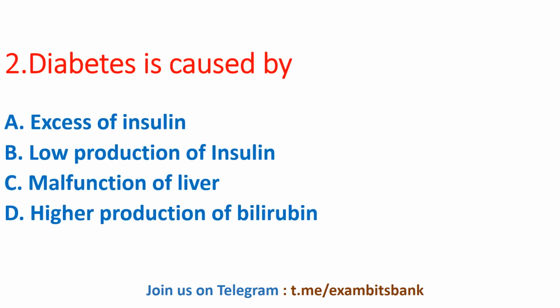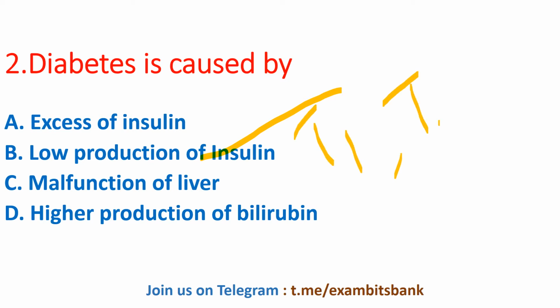Diabetes is caused by, the options are excess of insulin, low production of insulin, malfunction of liver, or high production of bilirubin. And the correct answer for this question is option B, low production of insulin. So basically, diabetes is caused by low production of insulin, where insulin helps the glucose which comes from food to get into your cell. And such malfunctioning of insulin causes two types of diabetes, mainly type 1